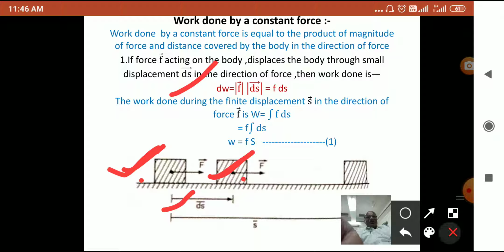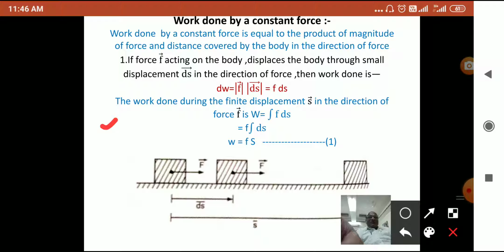Now, if I want to find the total work done, the work done during the finite displacement, that is from this position to this position, where S is the displacement, here work will be the integral of the above equation. So, integration of dw is W and the integral of F ds.